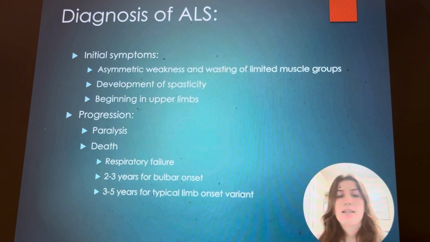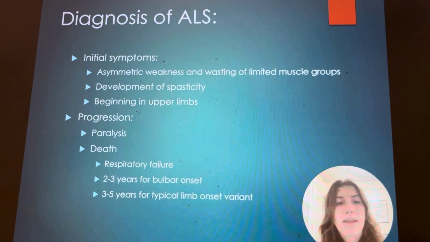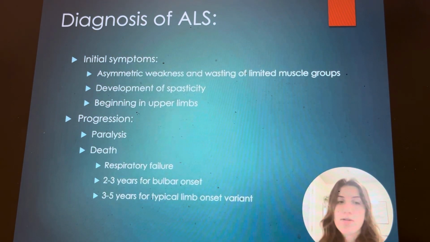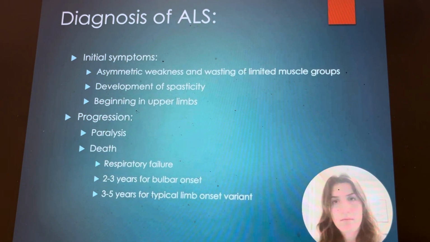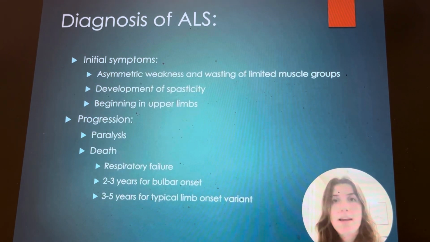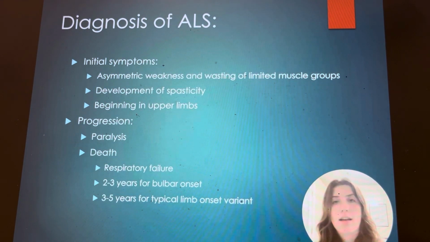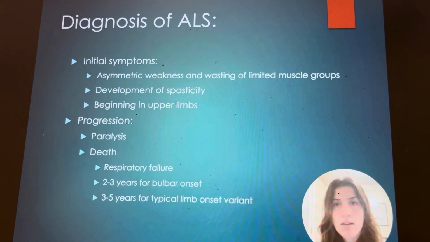progression of this is paralysis and then eventually death due to the muscle weakness and respiratory failure. Usually the bulbar onset is 2 to 3 years, while the typical limb onset variant is 3 to 5 years. This is probably due to the upper limbs being affected first, and then it is moving down the body, and the bulbar onset dealing with the face is much closer to the lungs.